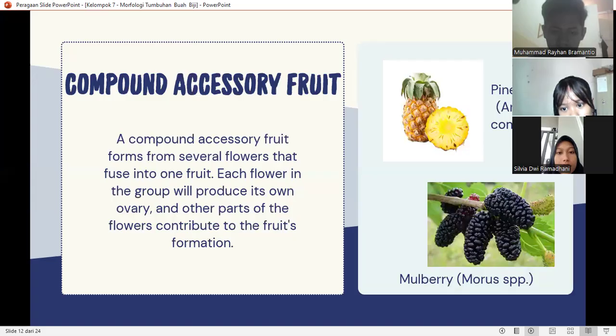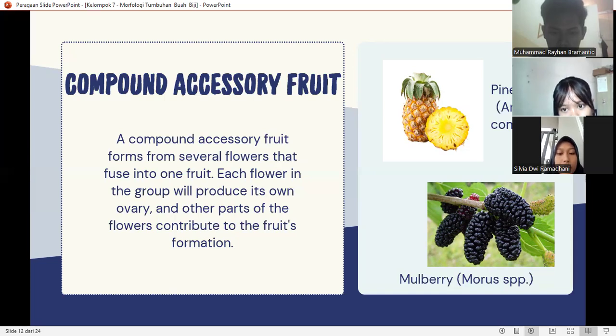The third is compound accessory fruit. A compound accessory fruit forms from several flowers that fuse into one fruit. Each flower in the group will produce its own ovary, and other parts of the flower contribute to the fruit formation. For example, pineapple.